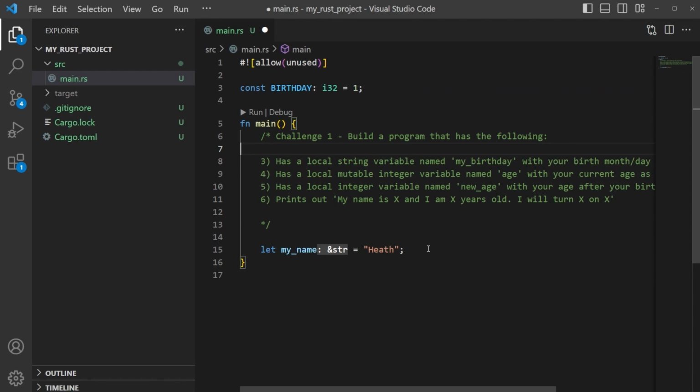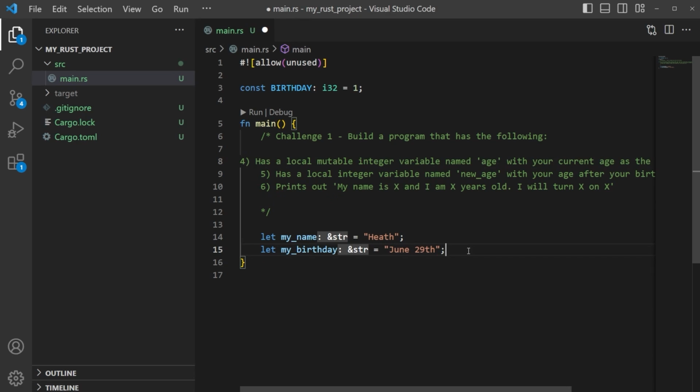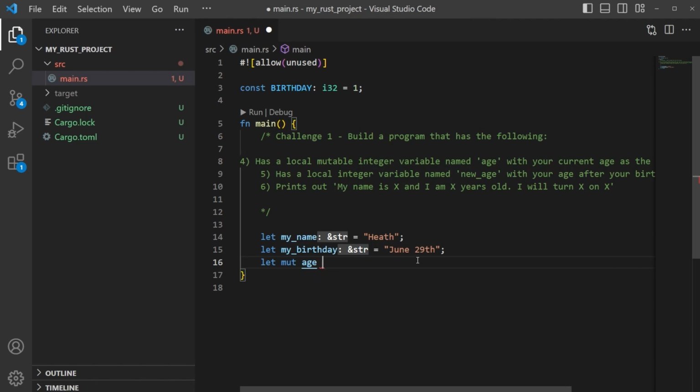Next thing it wants is our birthday. So let's go ahead and set up my_birthday. And then we're going to set that equal to another string. We're just going to go June 29th. All right, and then I'm going to delete this. Make sure we add our semicolon here at the end so it doesn't yell at us. Okay, we need a local mutable integer on this one. So let mut, and then we're going to name it age, and we're going to give it our age. So my age currently is 33, and then I'm going to hit enter on that,